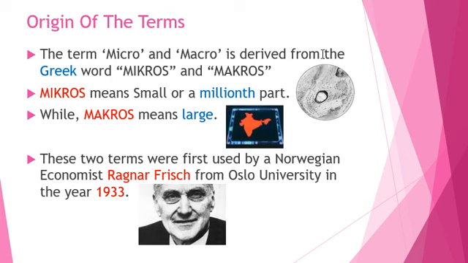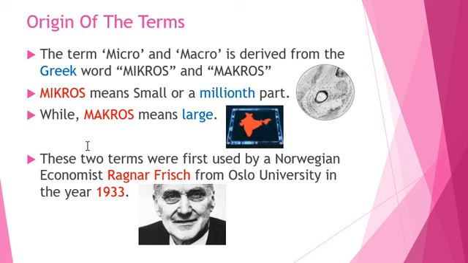As we can see from this diagram, yes, here we can see there are many particles or very small parts, and that is why micro means a millionth part, while macro means large, and that is why to gain a better understanding of it, I have given the picture of our nation, that is our country. Correct? So micros means small, a millionth part, and macro means the aggregate or the large part of it.